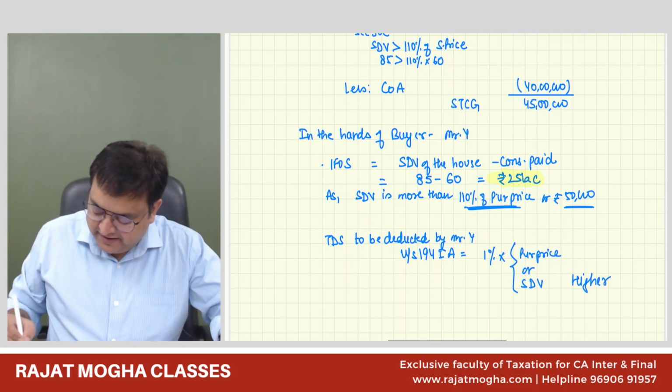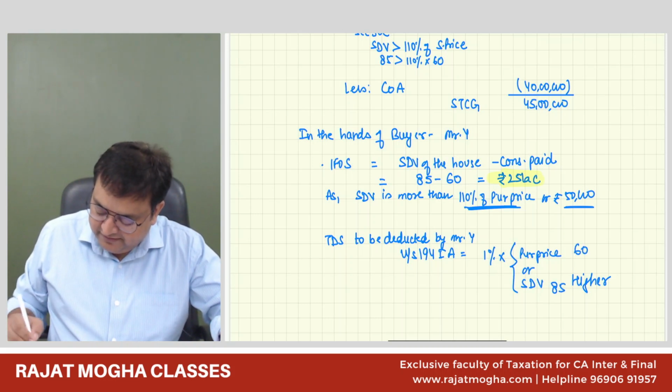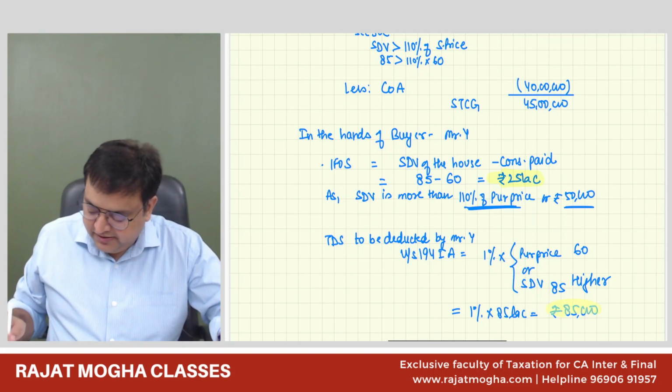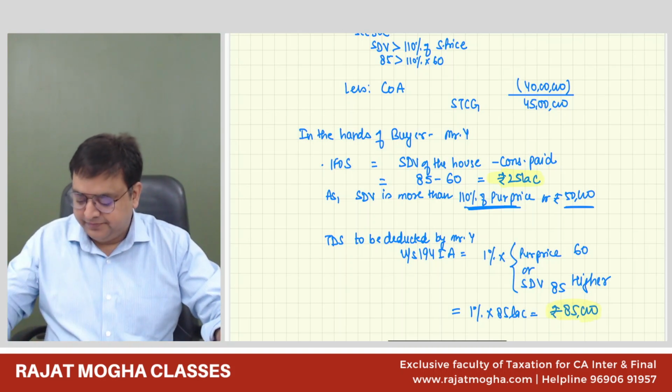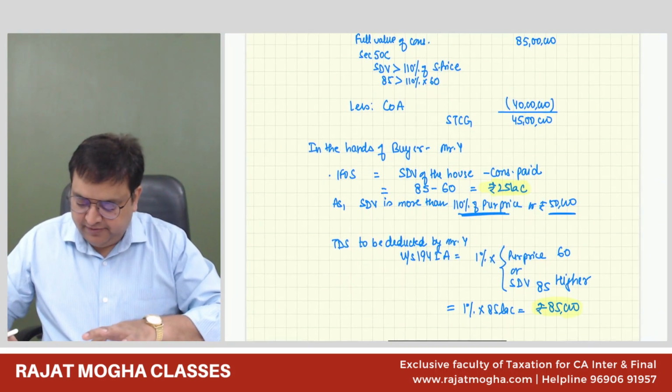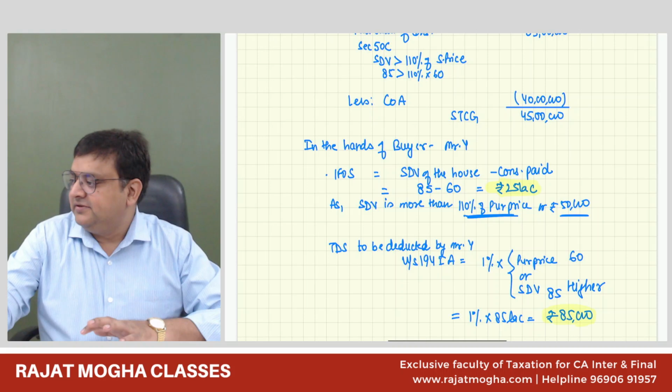So my purchase price is 60, my stamp duty value is 85, so whichever is higher, it would be 1% of 85 lakh, which is rupees 85,000. So they have to deduct 85,000 rupees as the TDS under section 194 IA. Everybody got it? Let me know once done.